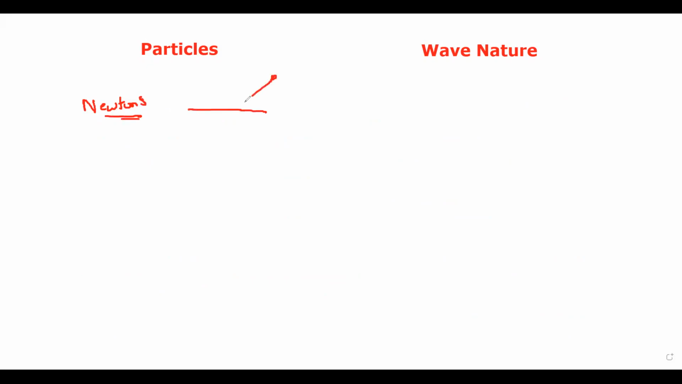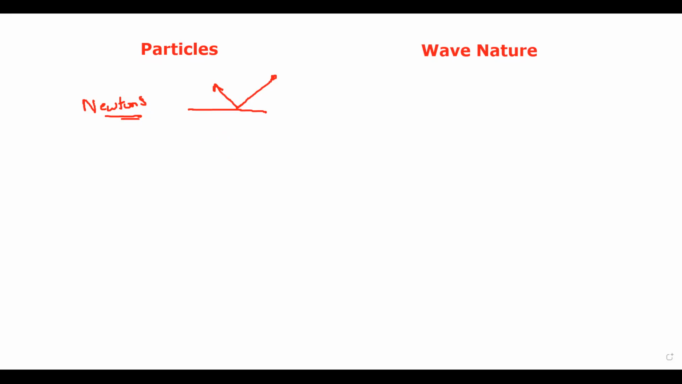Light strikes the surface and bounces back. That is how he explained reflection. He also explained the formation of a shadow: when these particles of light are blocked, they are not able to pass through, so there is an absence of light under that, and it results in the formation of a shadow.